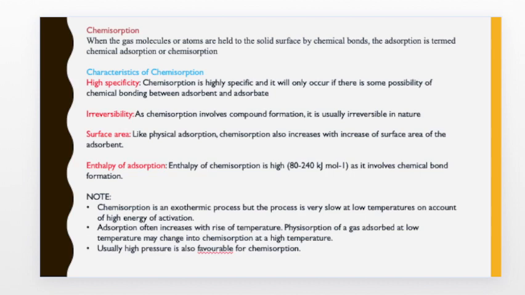Now, the point to be noted here is that chemisorption is also an exothermic process like physisorption, but this process is very slow at low temperatures on account of the high energy of activation that is needed to form the chemical bonds between the adsorbate and adsorbent.